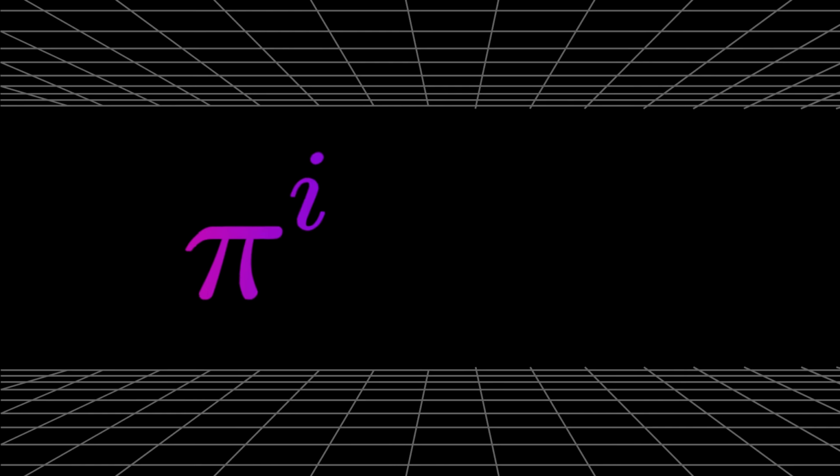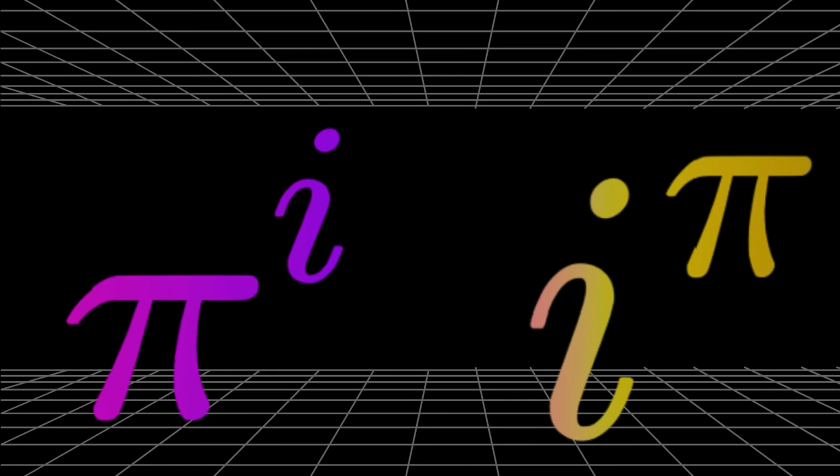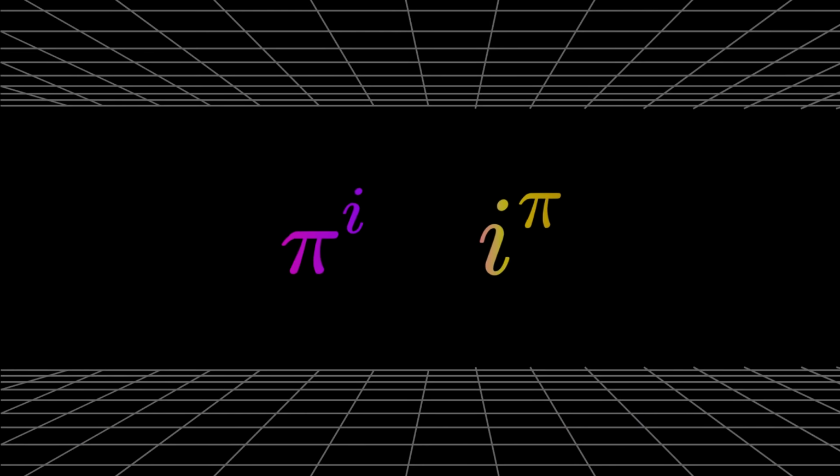What happens when the transcendental constant pi is raised to the imaginary unit i? And what is the imaginary i raised to the power of pi? Do these constants explode toward infinity? Do they collapse into nothingness? Or do they reveal a hidden geometric trap?